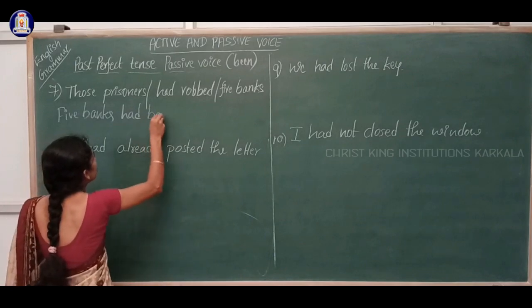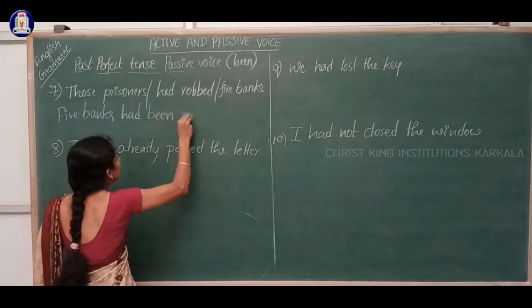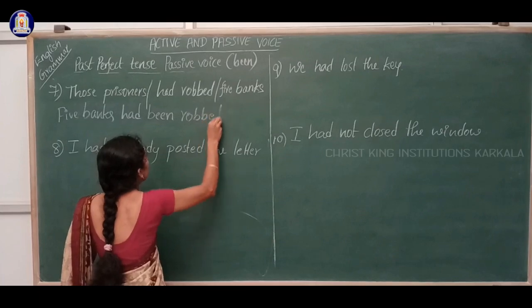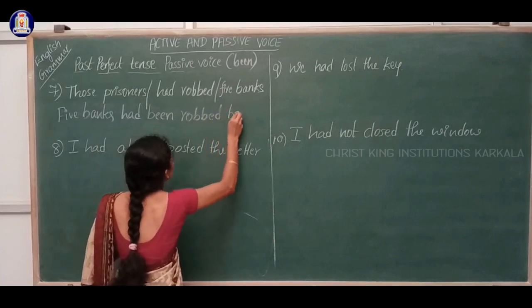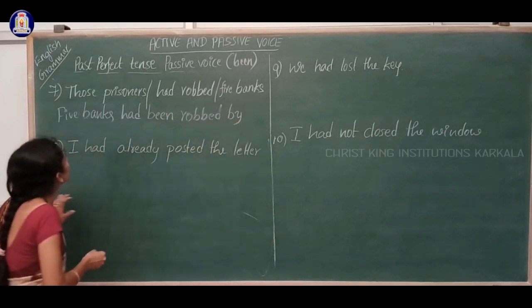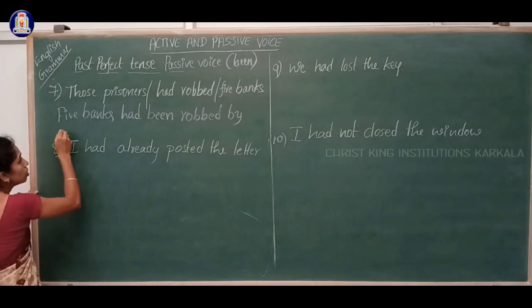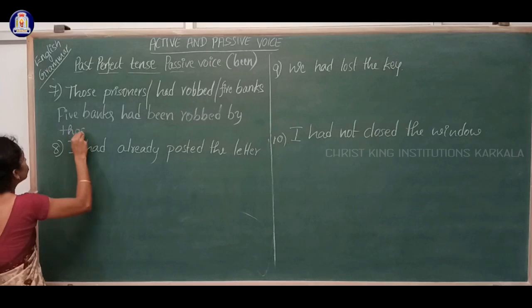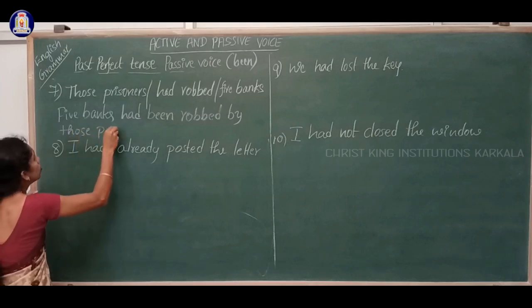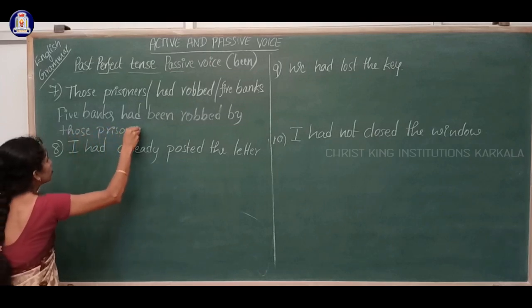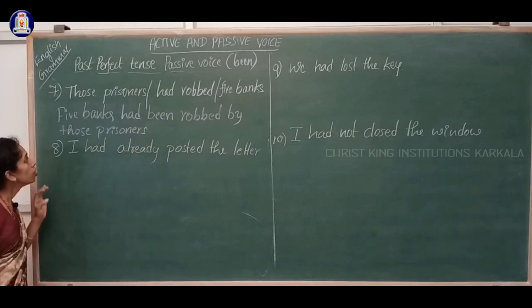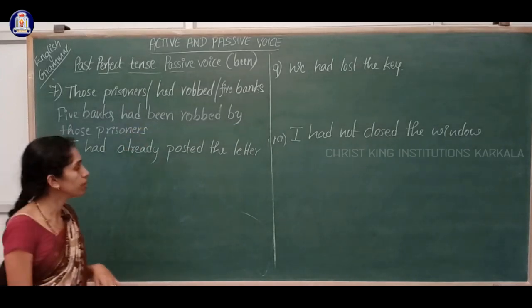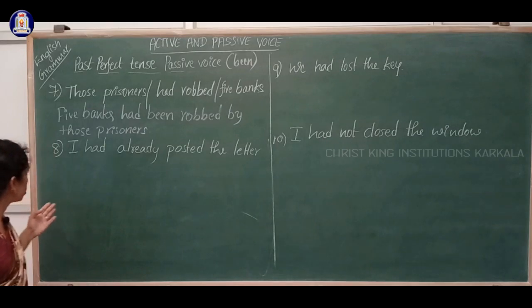Had been robbed by those prisoners. 5 banks had been robbed by those prisoners.